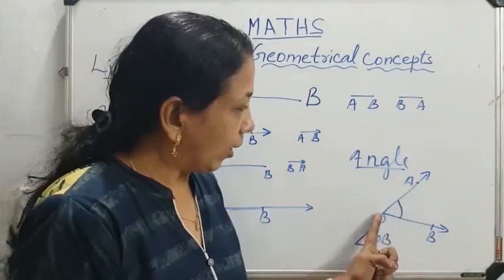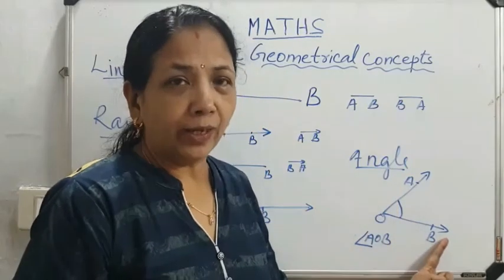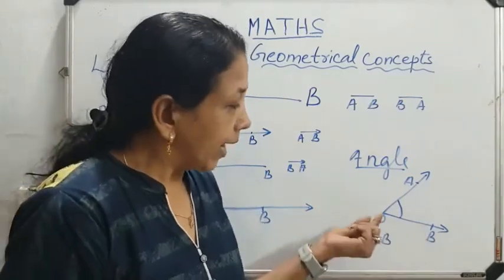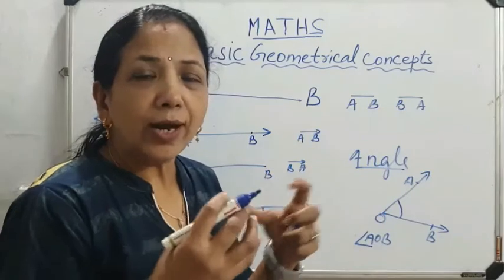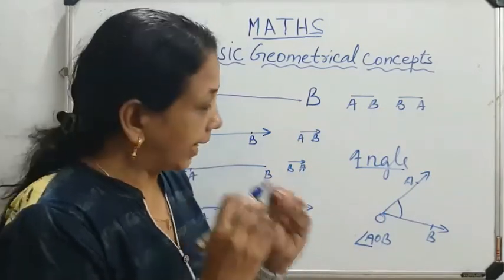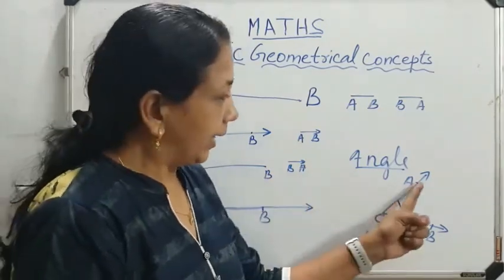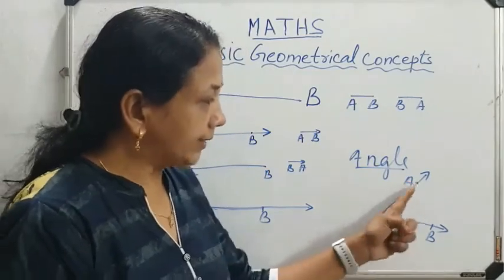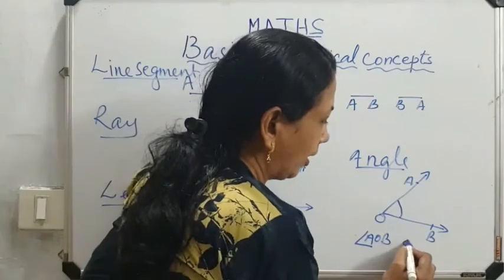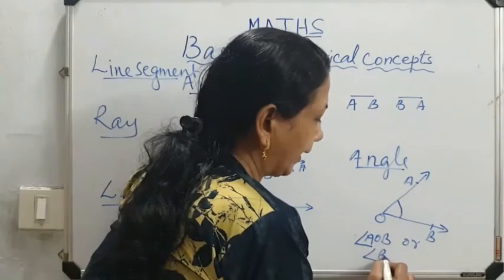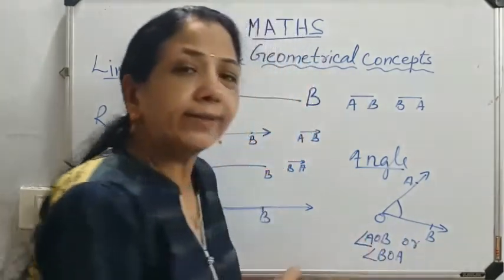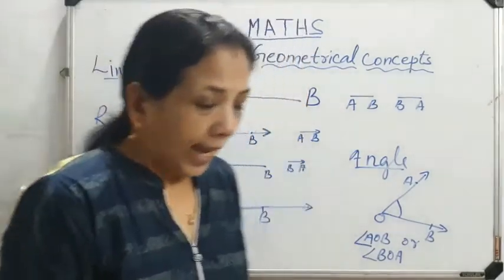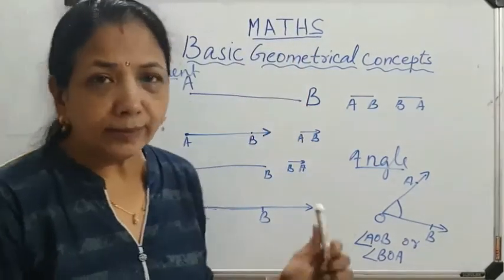So ray OA and ray OB, starting from the same exact point O, form an angle, and we can call it angle AOB or angle BOA. Both are the same. Okay, and these are the terms I told.